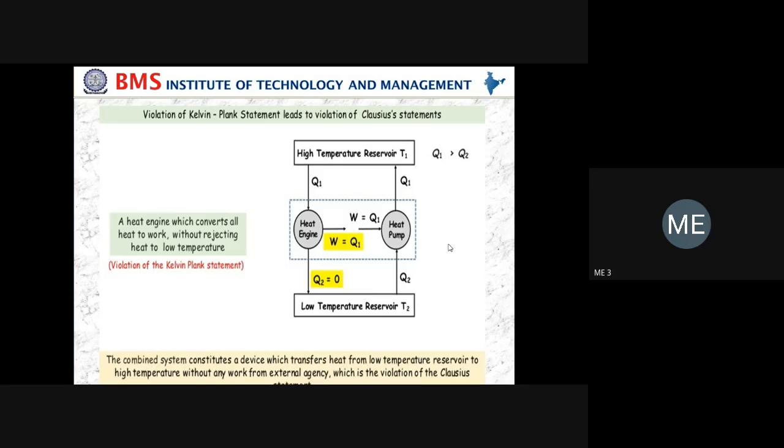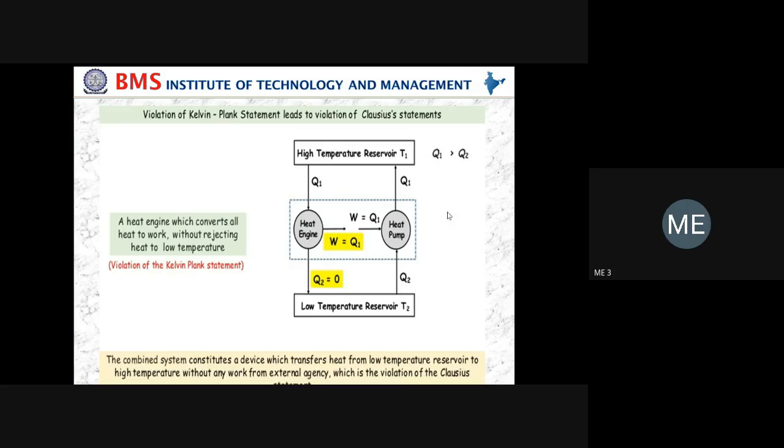Then we have to prove it violates the Clausius statement also. How are we going to prove it? Next, here Q1 is there, and the same quantity of heat Q1 is supplied. What I am going to do is remove this high temperature reservoir, so that the same Q1 is taken from T1. We are going to eliminate this high temperature reservoir.